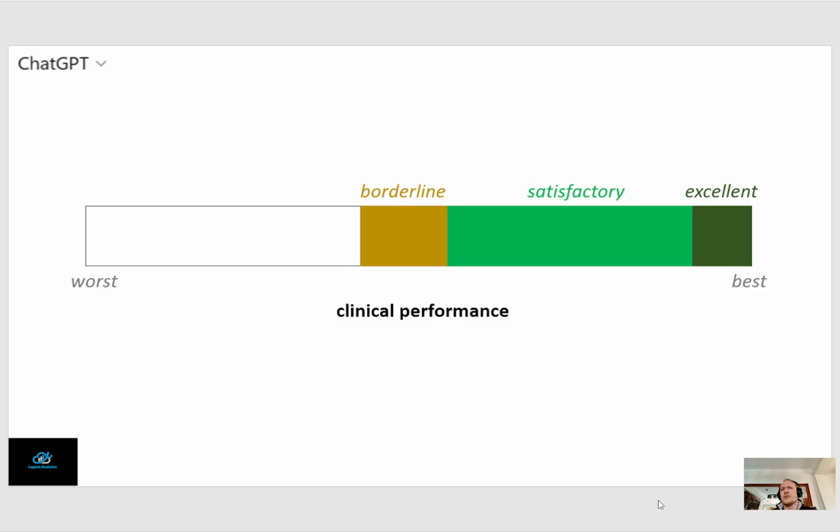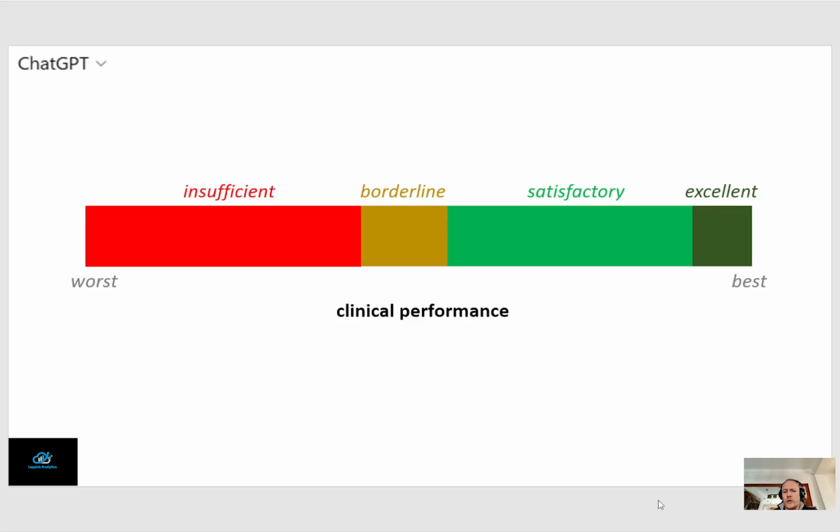Like, okay, there are some minor lapses, some small mistakes, errors, but not such that they could have grave consequences for the health of a patient. And then there are also performances which are outright insufficient, which would probably lead to incorrect decisions, maybe to adverse health outcomes for the patient.